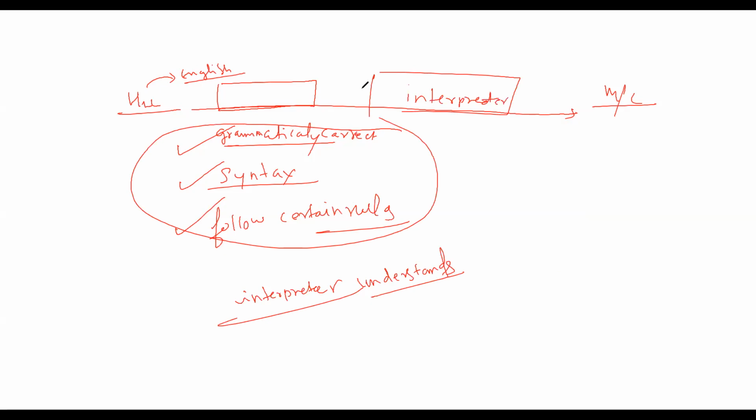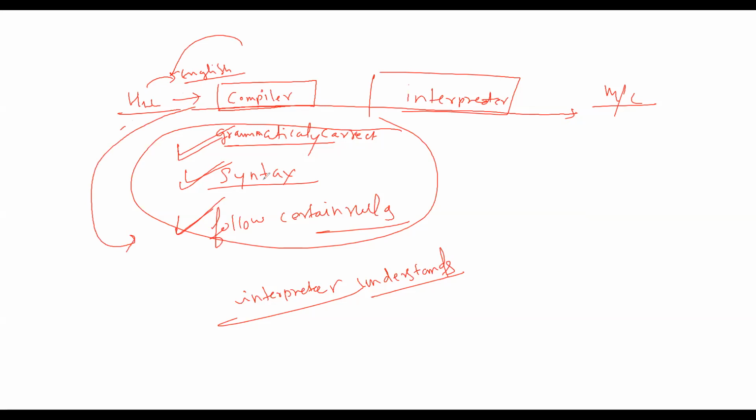Now, to check grammatical errors, syntactical errors, and whether any violation of the rules is happening, we need something, and that is the compiler in higher level languages. The compiler checks for all these things, and then it throws an error.